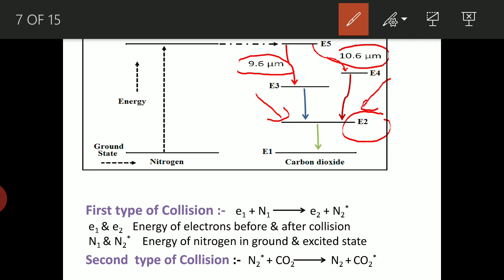Helium gas has very good conductivity. Whatever heat is evolved during this process is absorbed by the helium atom.